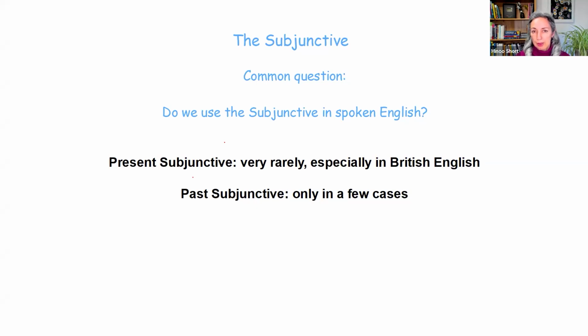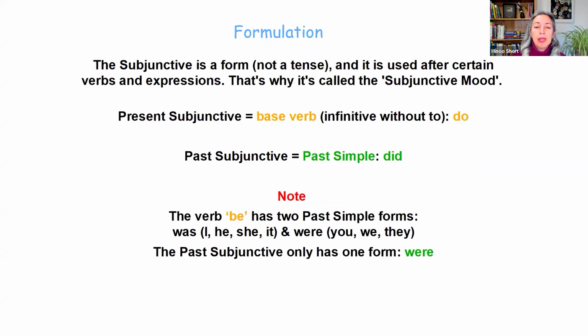So before we look at the different cases where we do use it or don't use it, let's have a brief look at how we formulate the subjunctive, the formulation. Now, the subjunctive is a form, it's not a tense, and it is used after certain verbs and expressions, and that's why it's called the subjunctive mood. Now, I'm not going to use the word mood throughout this presentation, we'll just call it the subjunctive. Formulation is actually very easy for both types.